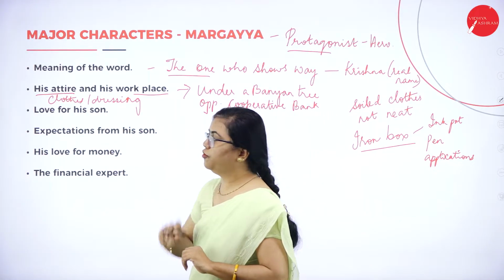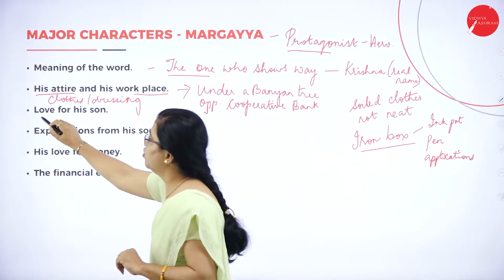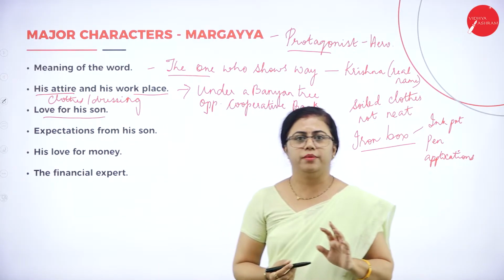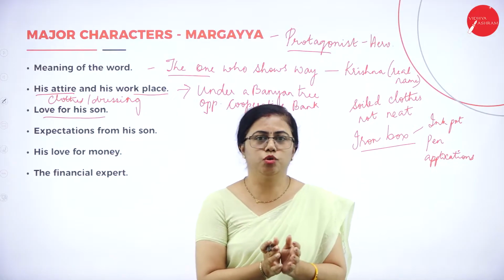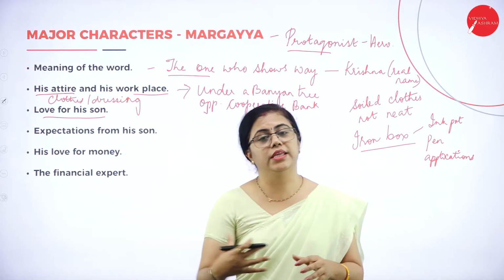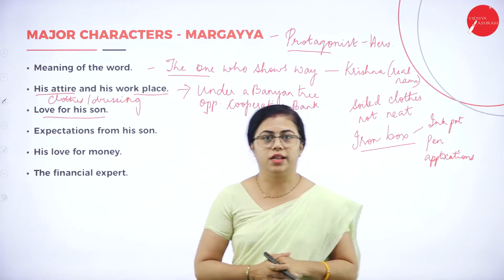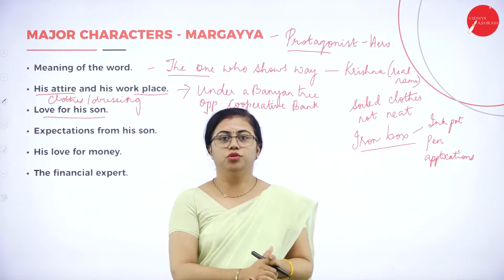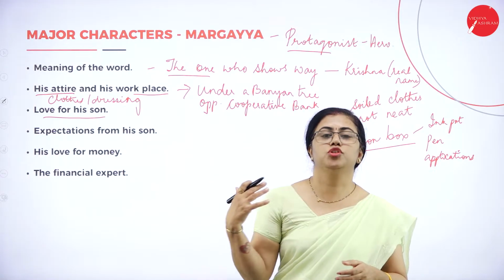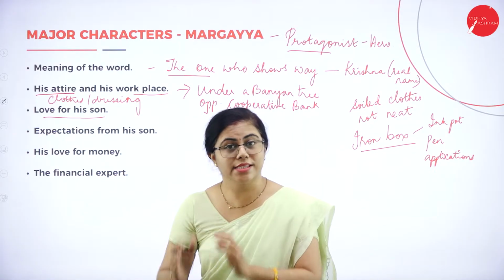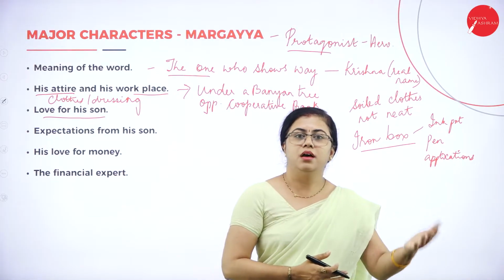Then comes his love for his son. This is the most important aspect of the novel. That is one of the themes around which the novel revolves. So why does he want to earn money? That is because he wants to give a good life to his son and family. That is his wife.